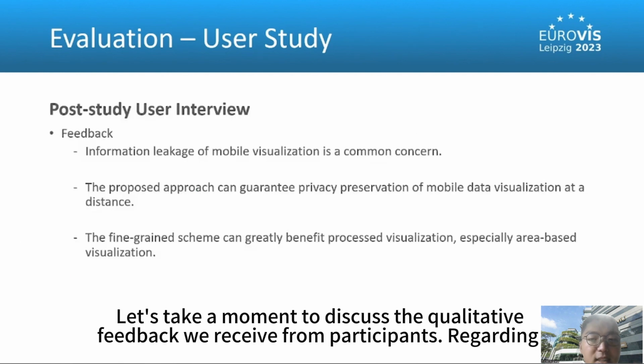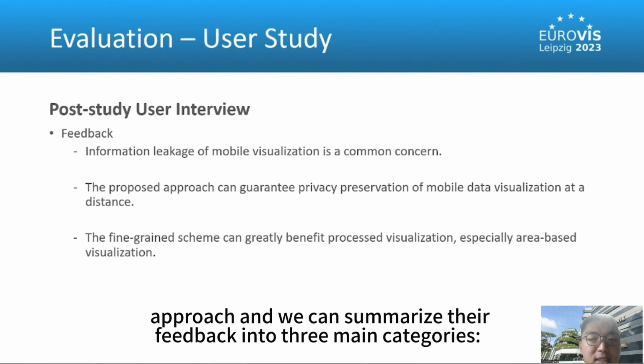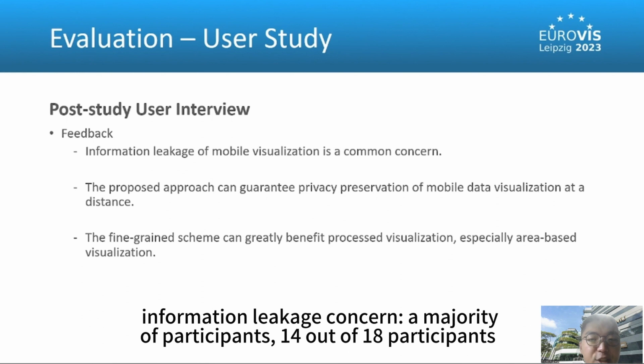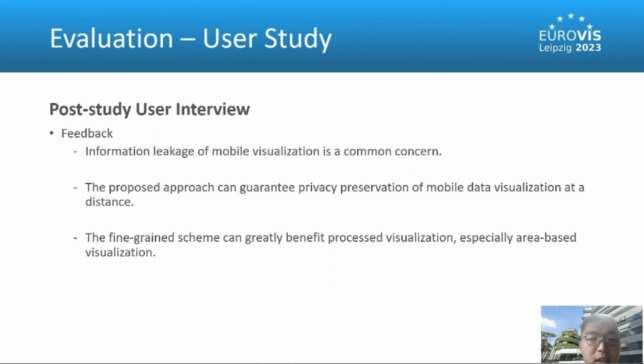Let's take a moment to discuss the qualitative feedback we received from participants regarding our privacy-preserving visualization techniques. Overall, the participants were happy with our approach, and we can summarize their feedback into 3 main categories. Information leakage concern. A majority of participants, 14 out of 18 participants, expressed concerns about the leakage of personal information displayed in mobile data visualization.